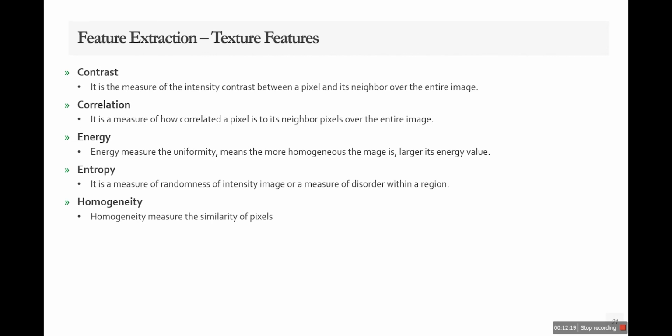These are the simple definitions for these features. Contrast is the measure of the intensity contrast between a pixel and its neighbor over the entire image. Correlation is the measure of how correlated a pixel is to neighbor pixels. Energy measures the uniformity, meaning the more homogeneous the image is. Entropy is the measure of the randomness of intensity, or the disorder within the image. Homogeneity is the measure of similarity of the pixels.